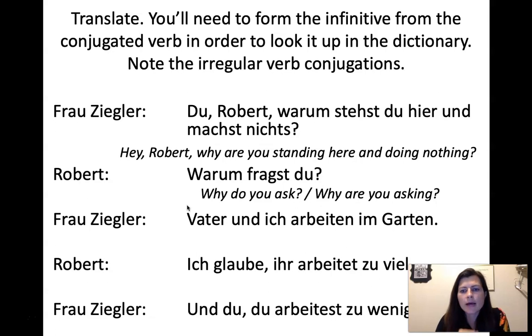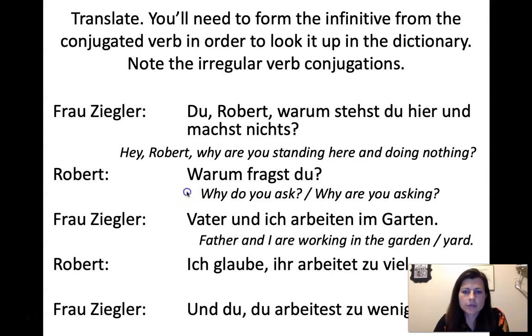Vater und ich arbeiten im Garten, which is father and I are working in the garden. Could also be yard, depending on how pretty it is. But Garten, there's no separate word for yard, it's just Garten. So there's a Hof, which is like a courtyard. I guess there's that as well. But Garten is what you would call a front yard, backyard. Okay, so there's arbeiten. It's just the verb arbeiten, but nothing too interesting going on there.